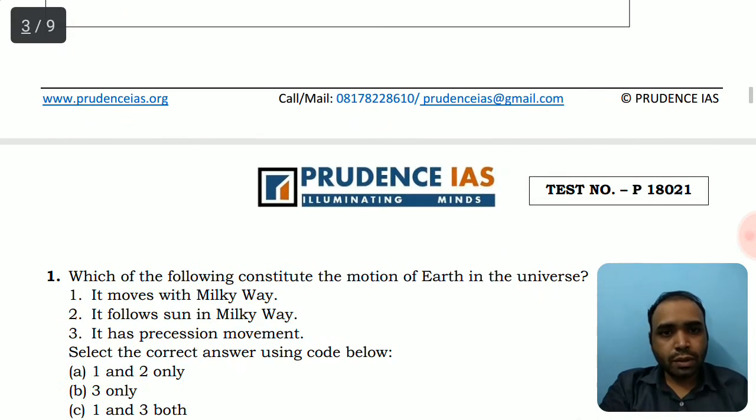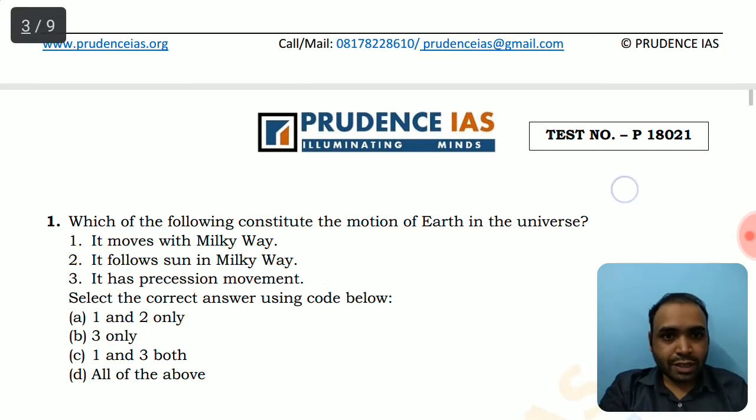First question is, which of the following constitute the motion of Earth in universe? So basically, the students of science, they have studied about the relative motions, whether this Earth is rotating on its own, then it is following the sun, the revolution of sun, and then the sun is rotating on its own axis and revolving in the Milky Way, and then again the universe is expanding. That's why the Milky Way is also expanding and is in motion.